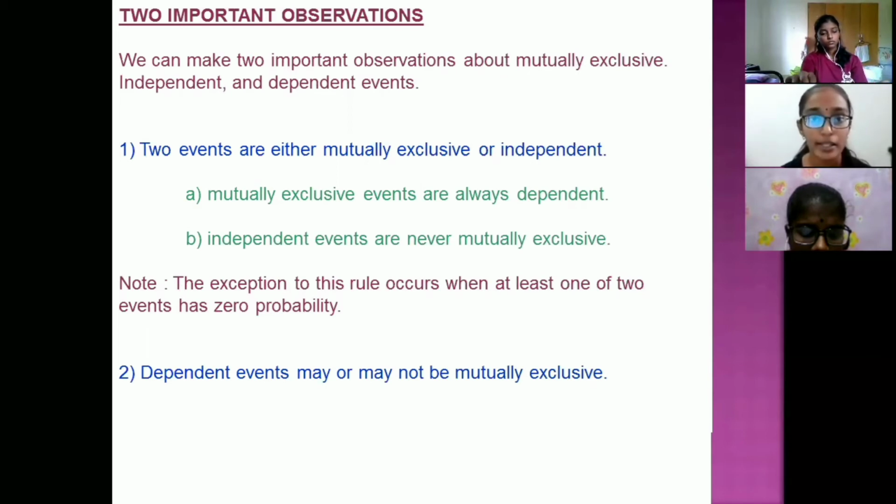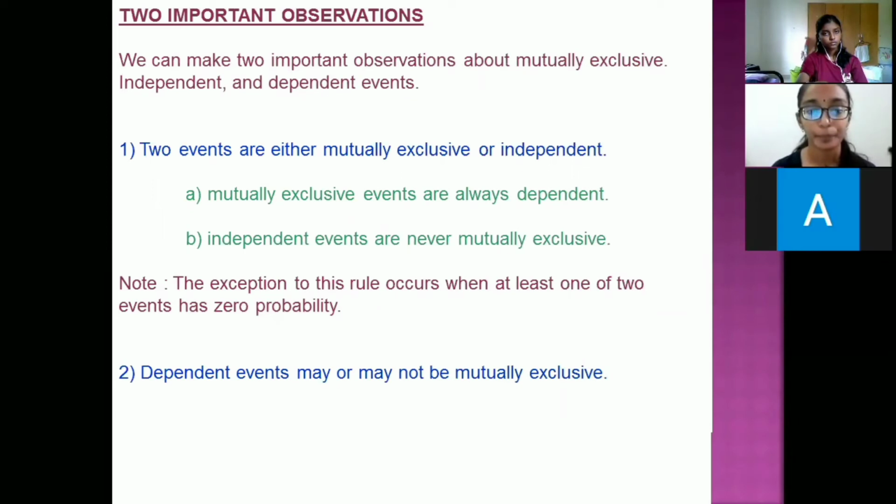A, mutually exclusive events are always dependent when the intersection probability is equal to 0, and B, independent events are never mutually exclusive, where the intersection of both events is equal to the multiplication of their separate probabilities. The note is that the exception to this rule occurs when at least one of two events has zero probability. And two, dependent events may or may not be mutually exclusive.